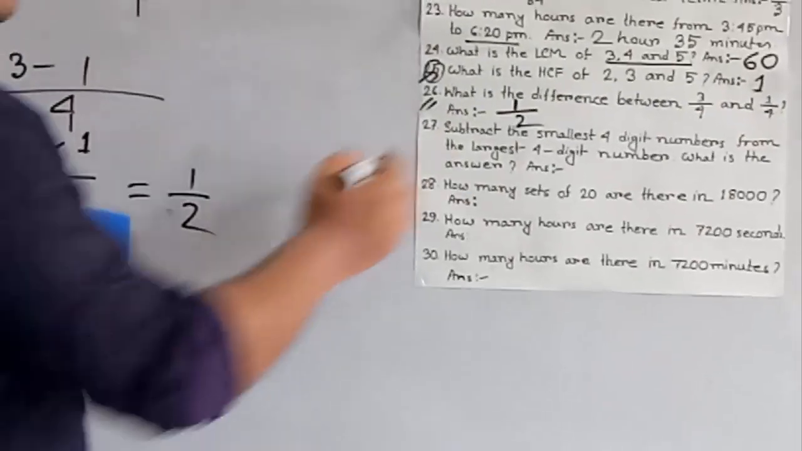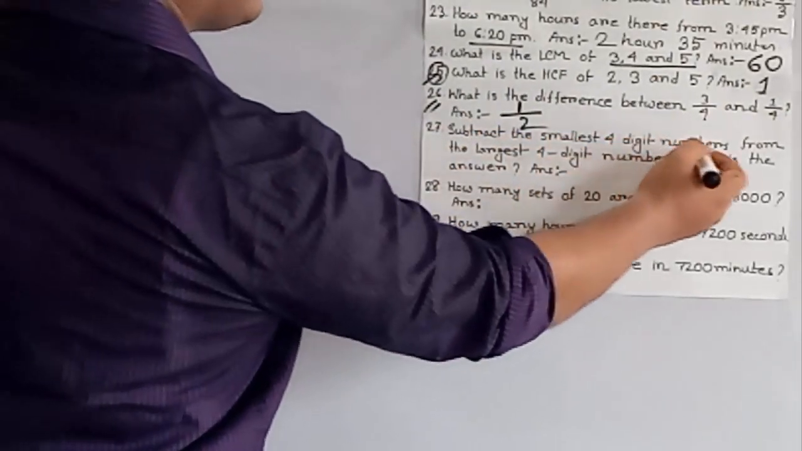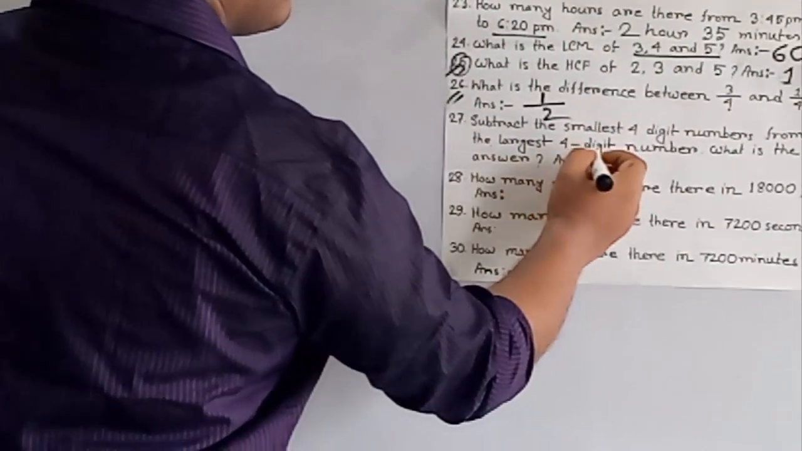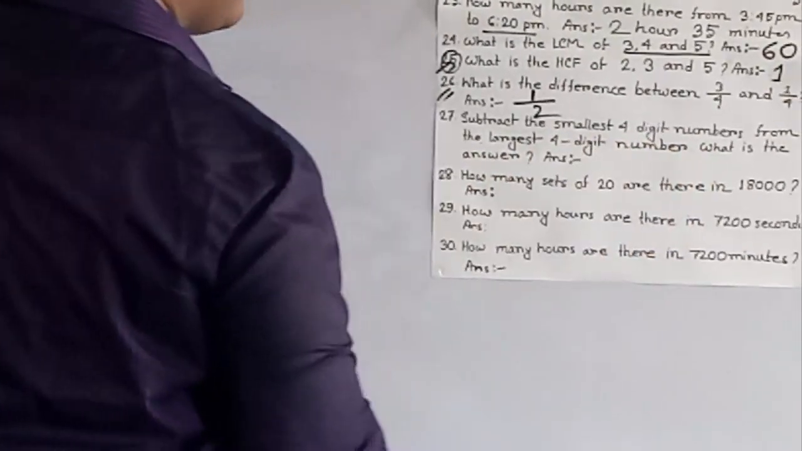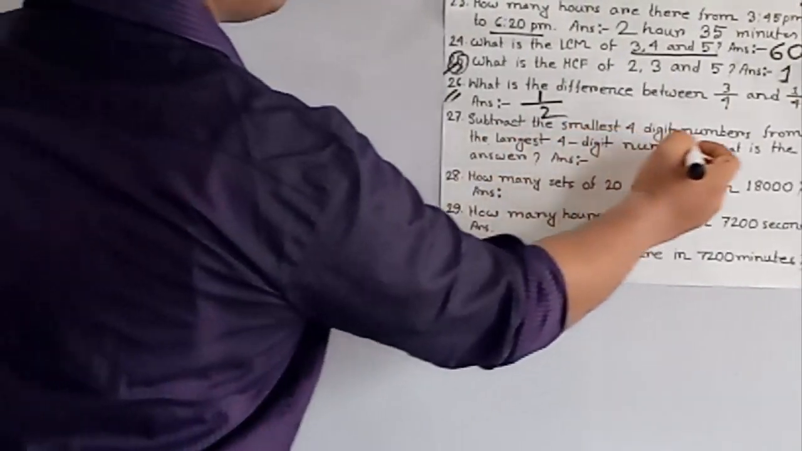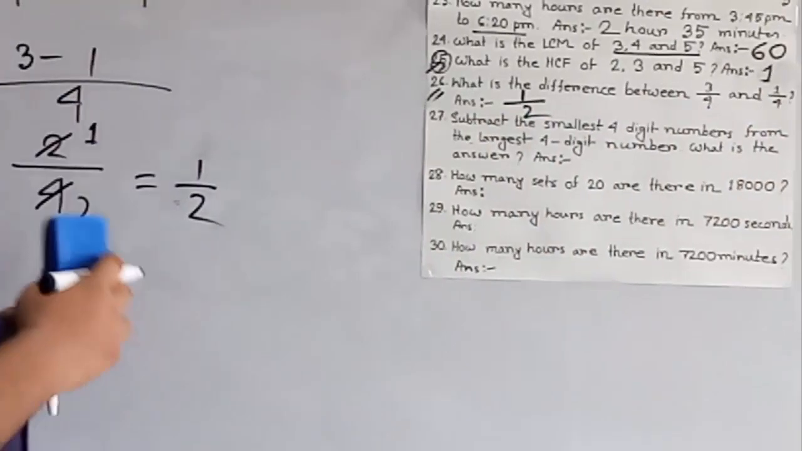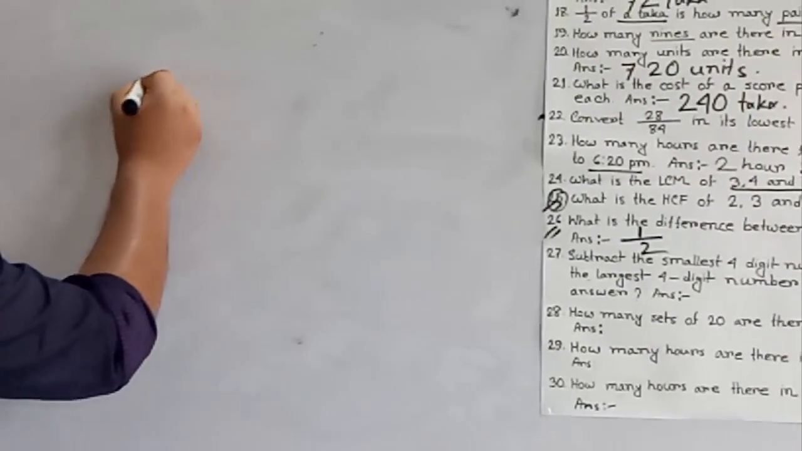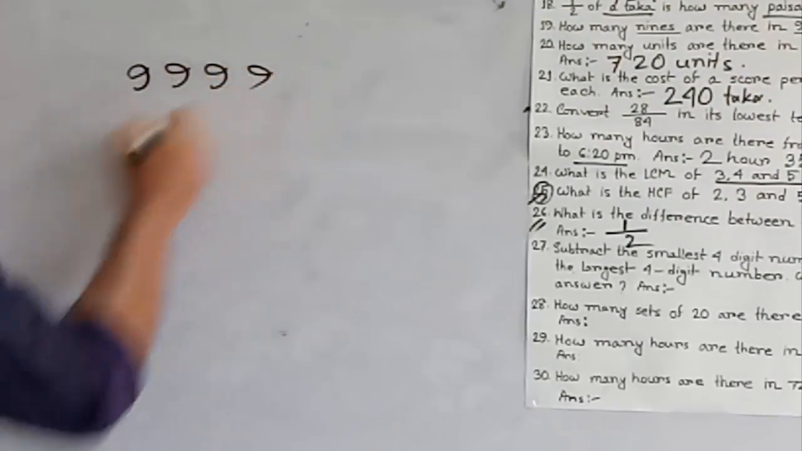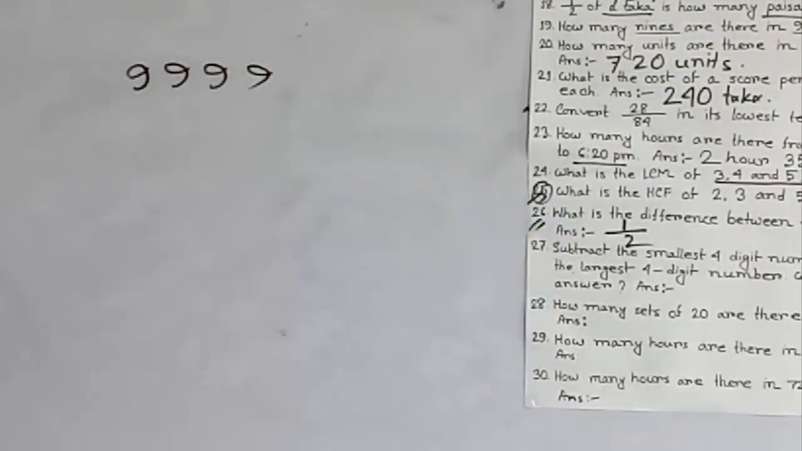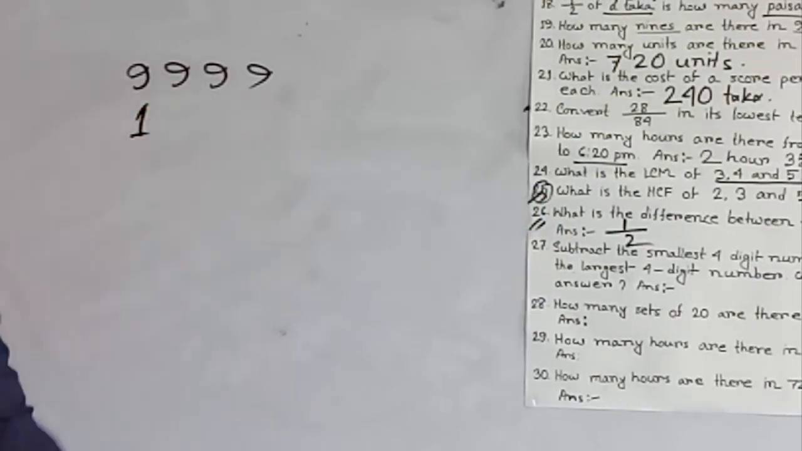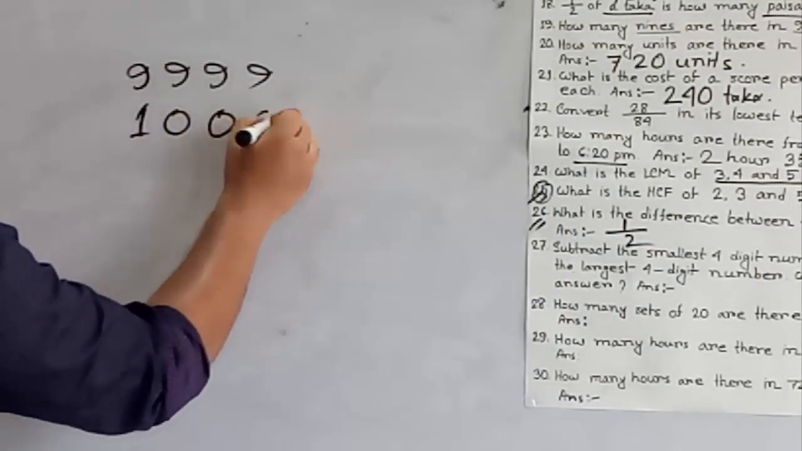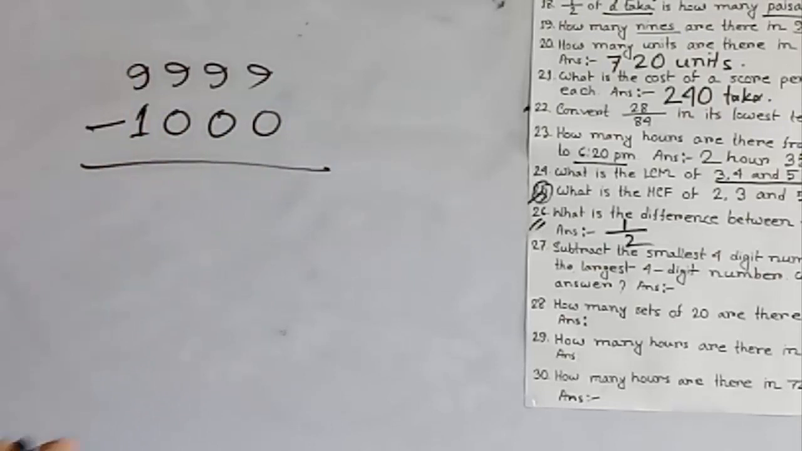Our next question is subtract the smallest 4-digit number from the largest 4-digit number. I repeat, subtract the smallest 4-digit number from the largest 4-digit number. At first we write the largest 4-digit number. Largest 4-digit number is 9999. And the smallest 4-digit number is, at first we write 1, then give 000. Now we subtract and we get the answer.